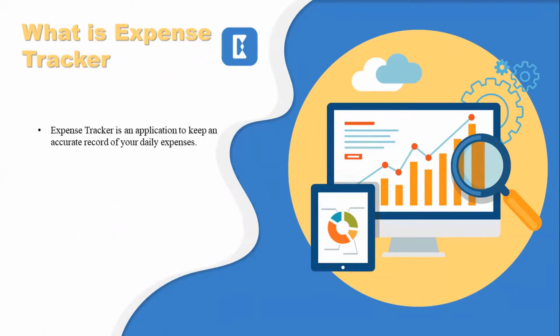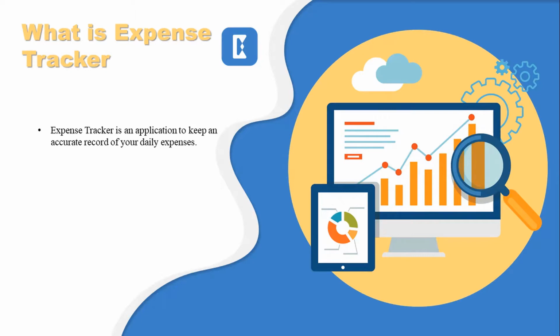So what is expense tracker? Basically, expense tracker is an application to keep an accurate record of your daily expense. Suppose every day we buy something for our daily life, many essential things for our daily work, like toothpaste, mobile, rice, pen, etc. When we buy it, we need to store some data for our product.